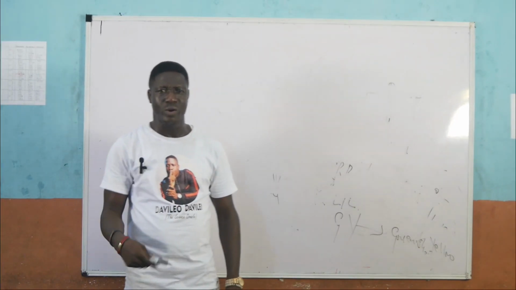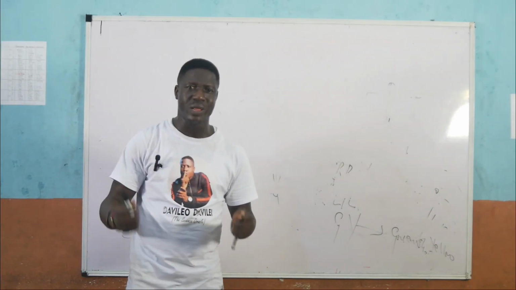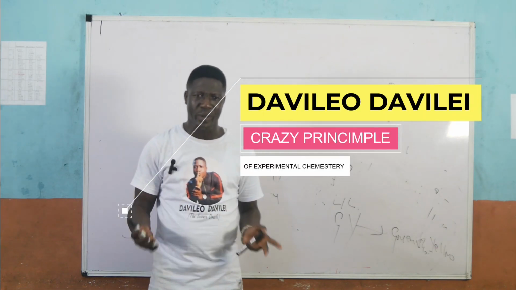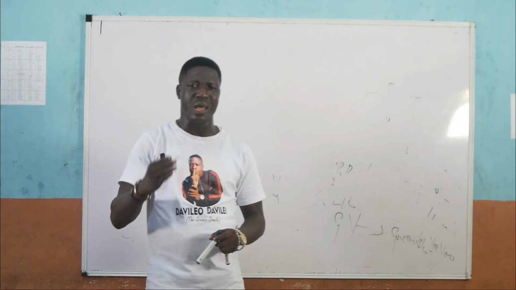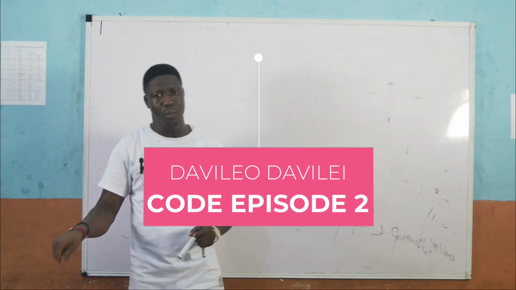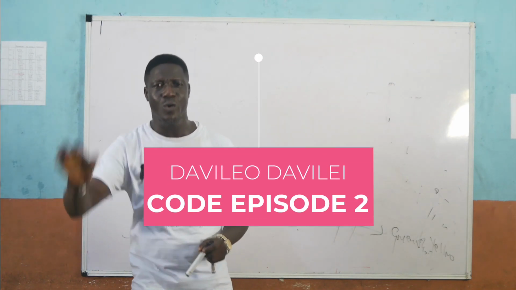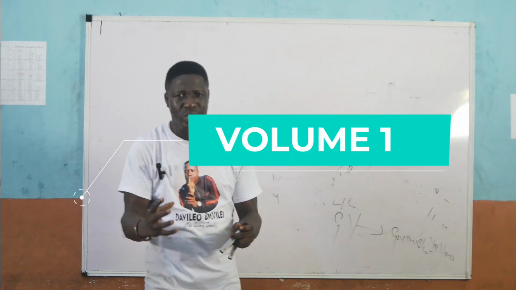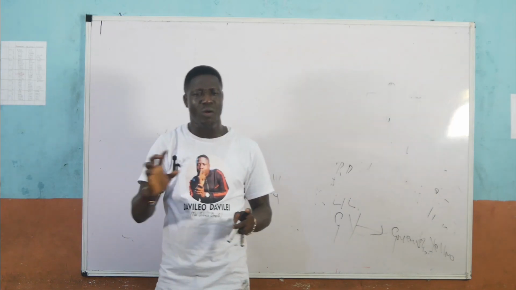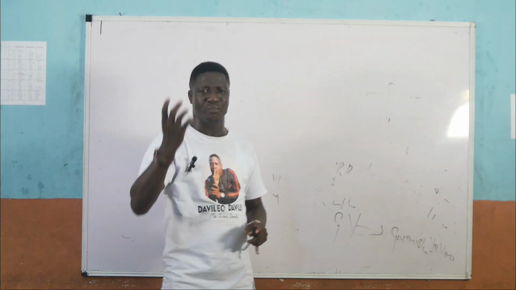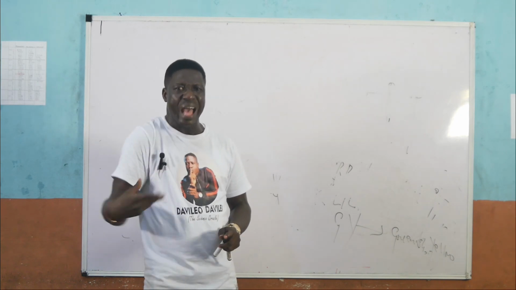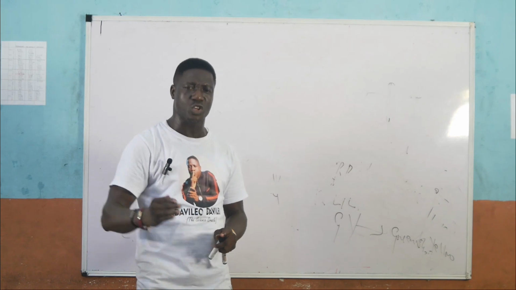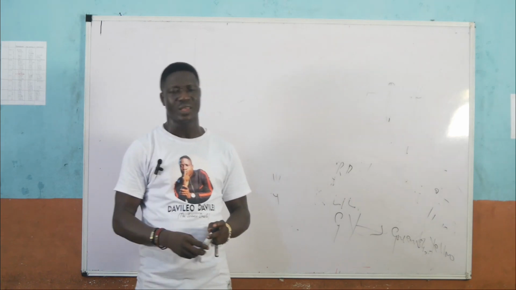I was still on the civics of the Davileo Davilei's Crazy Word Principle for Crazy Word Scholars, Volume 1, Experimental Word Chemistry. Today we shall be looking at episode 2. Remember, it's also known as Davileo Davilei's word code, and the essence of these codes, accumulating into 150, is to quicken the rate at which students accomplish critical tasks under critical examination condition, saving time and of course energy.